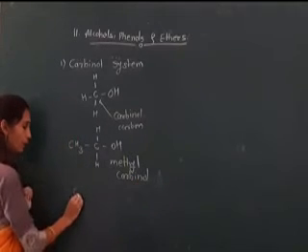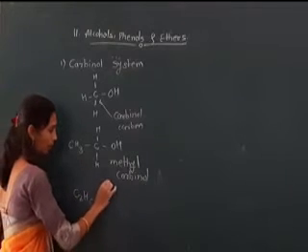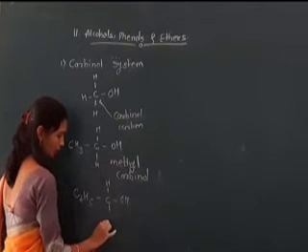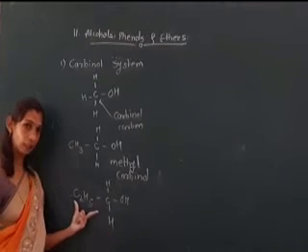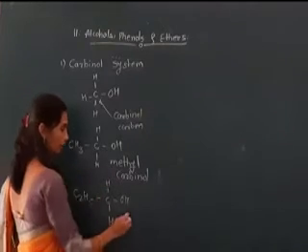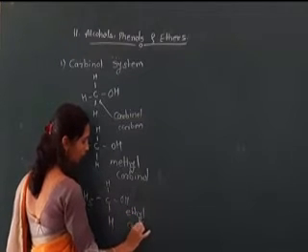Another example, we write here C2H5, the carbinol carbon, OH, here H. The name of this compound is ethyl, so our compound becomes ethyl carbinol.